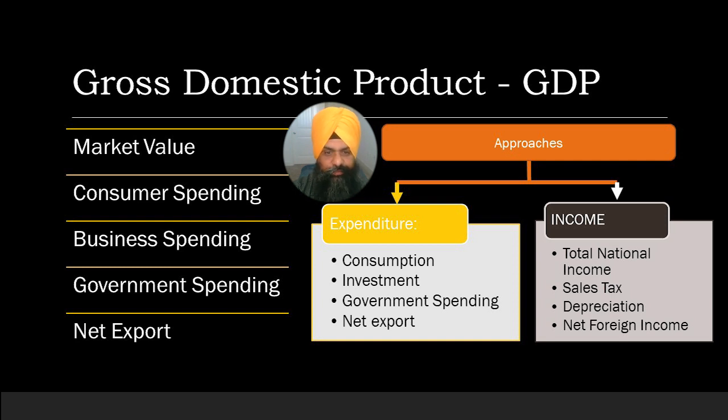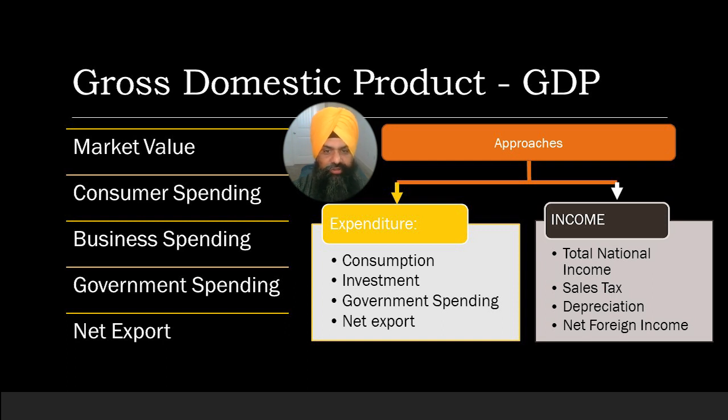The first one is the expenditure approach. It calculates the nation's gross domestic product by four aggregate expenditures. Number 1, consumption by households. Number 2, investment by businesses. Number 3, government spending on goods and services. Number 4, net export, which can be calculated by export minus imports.